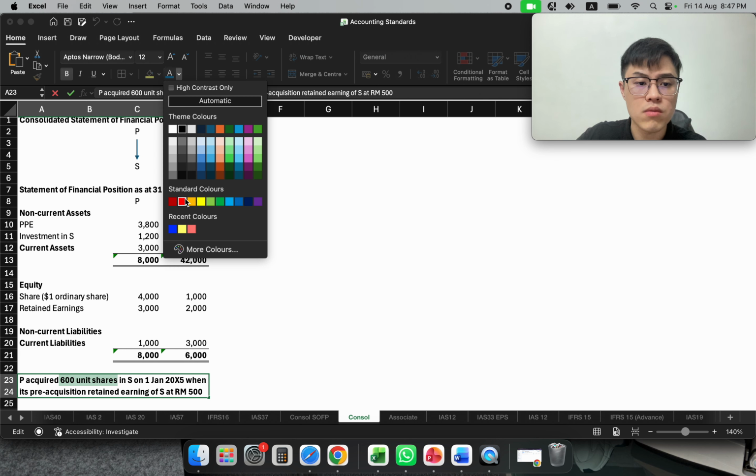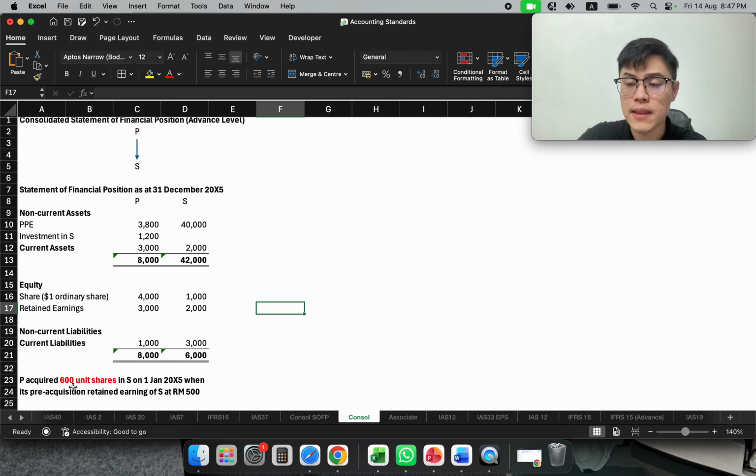P bought 600 units of shares of S. In company S, we have 1,000 in share capital in terms of Ringgit Malaysia, RM, and each share is RM1. So 1,000 divided by 1 is still 1,000 shares.